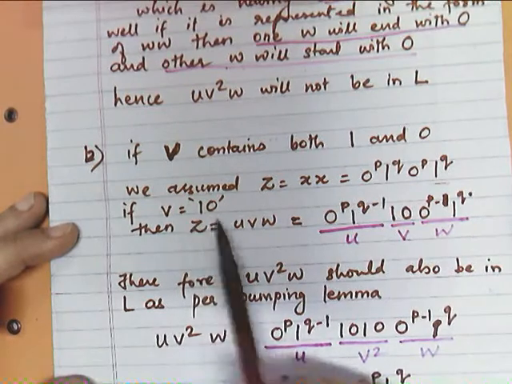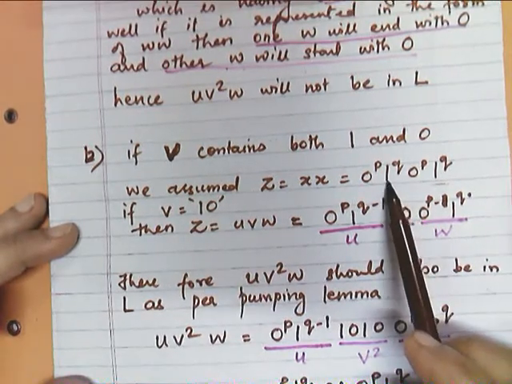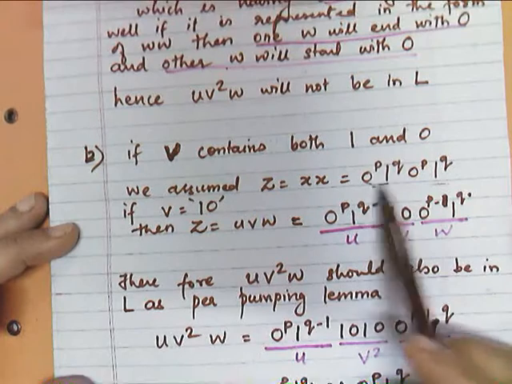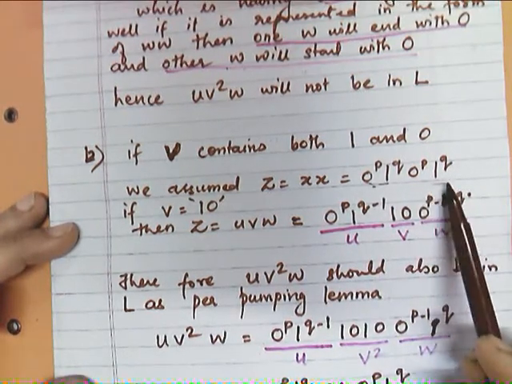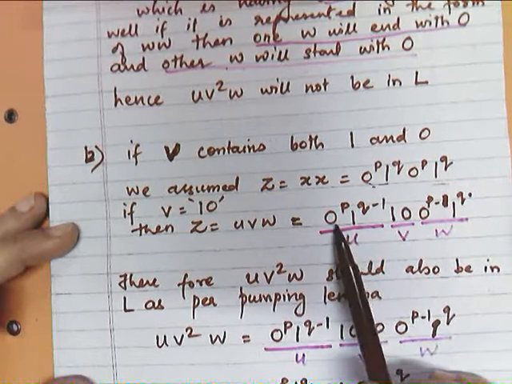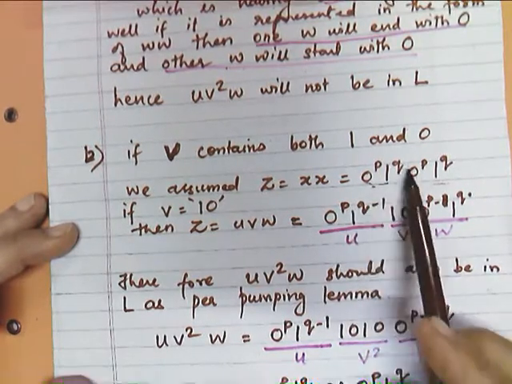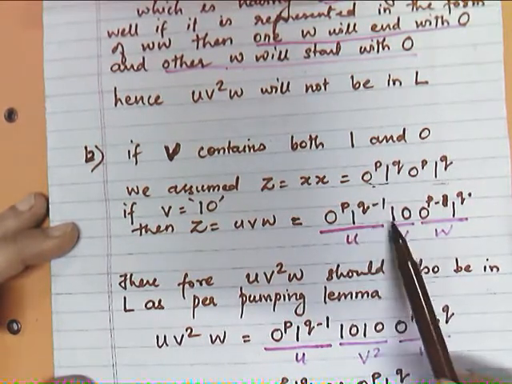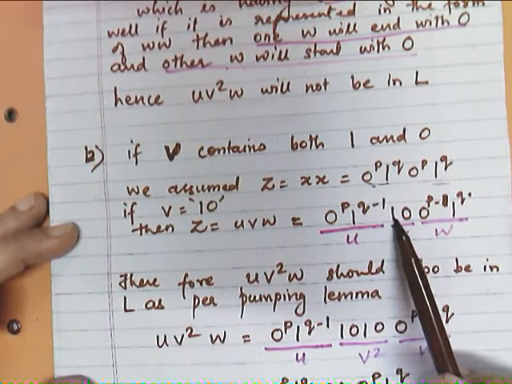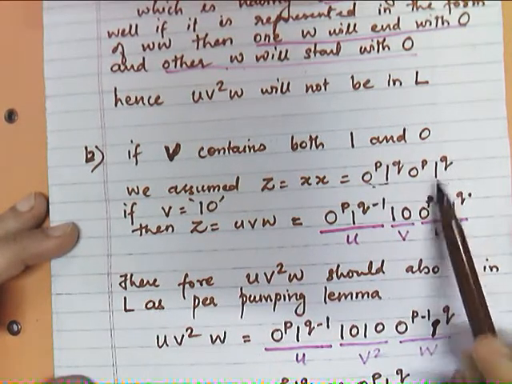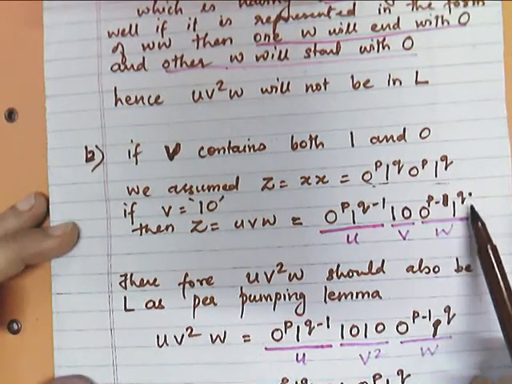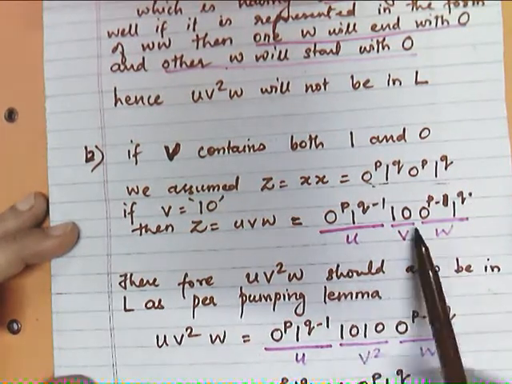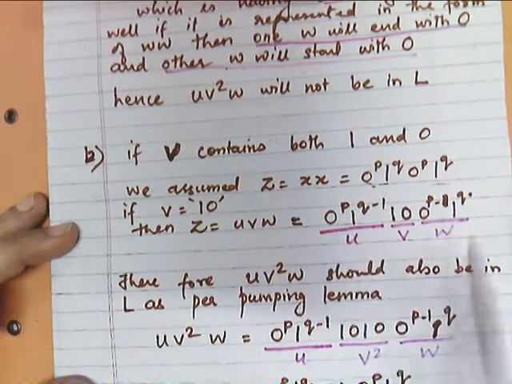I will get this 1 from the first X and 0 from the next X. So I have written here 0 raised to the power P 1 raised to the power Q minus 1, 1 is written here, so 1 0, and again my 0 will become 0 raised to the power P minus 1 and 1 raised to the power Q. So my UVW representation will be like this.